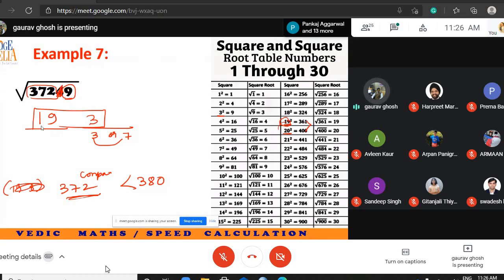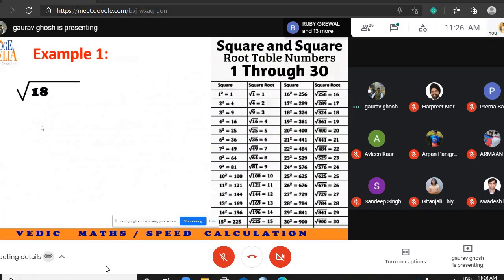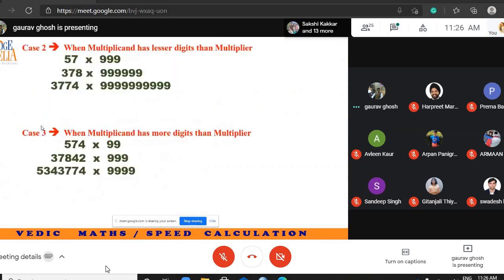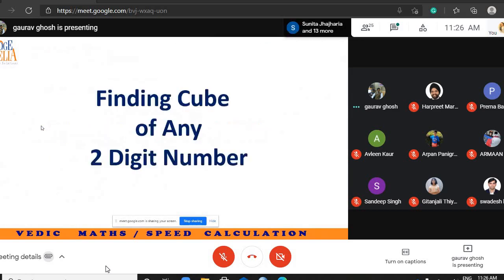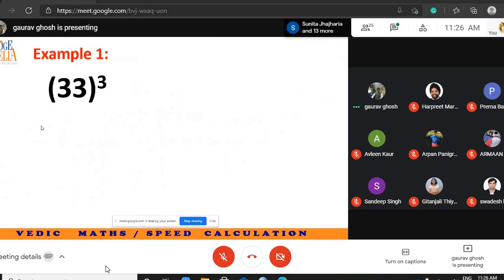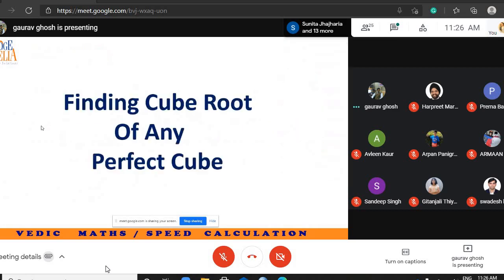Now let's learn the last trick for today. Now we have to find the cube root of any perfect cube.